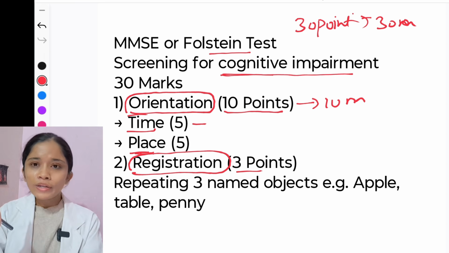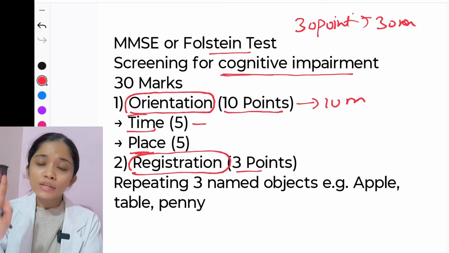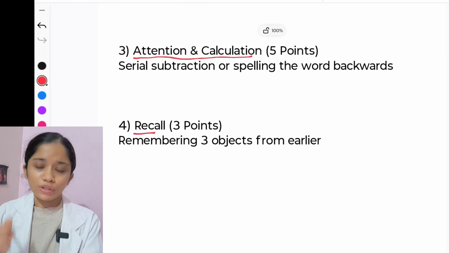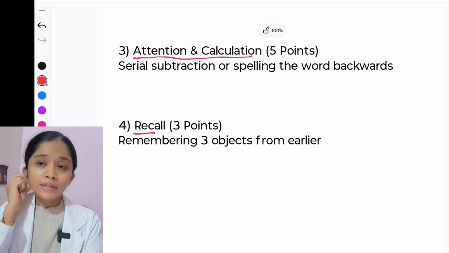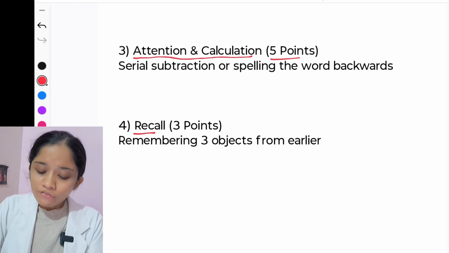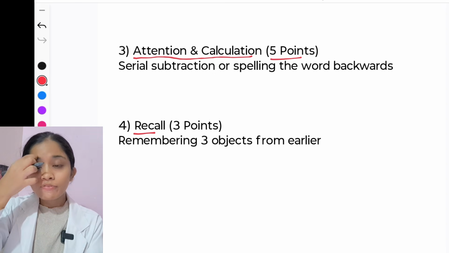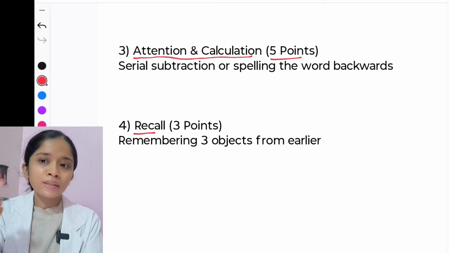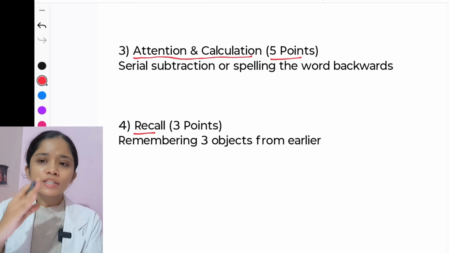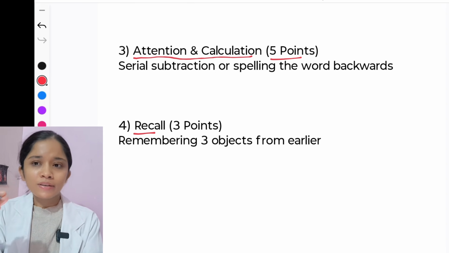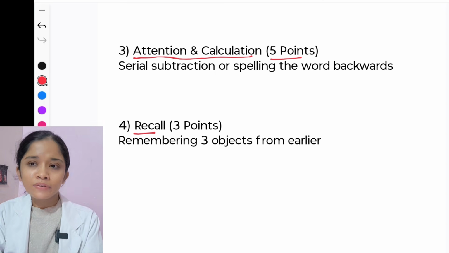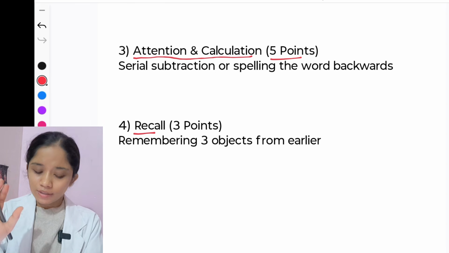So first is orientation, second is registration, and third is attention and calculation. In attention and calculation we give 5 points or 5 marks. What we check in that is, we tell the patient to do serial 7 subtraction, like 7 subtracted from 100, then 7 subtracted from 93. Like that, we give 5 marks.